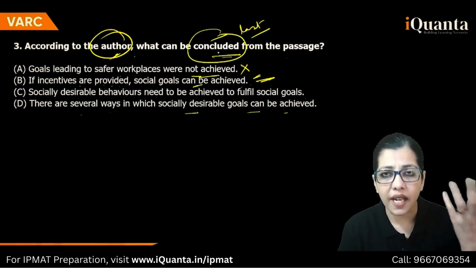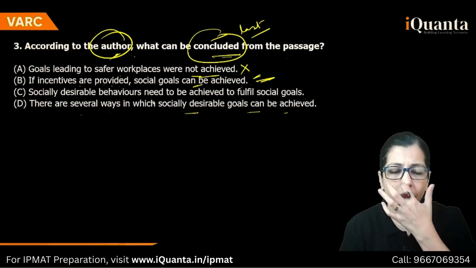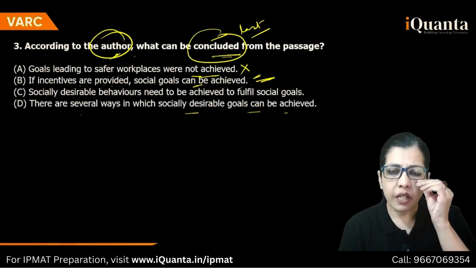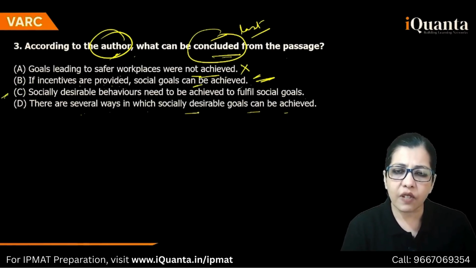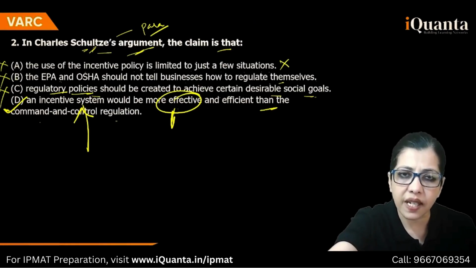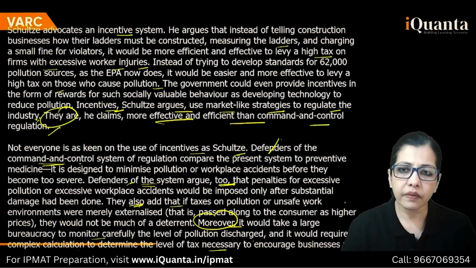Pucha hai concluded, right? Socially desirable behaviors need to be achieved to fulfill social goals. I'll keep this. There are several ways in which socially desirable goals can be achieved. I'll keep this. Yeah. So socially desirable behaviors need to be achieved to fulfill social goals. Let's go back. Take a large bureaucracy, monitor.